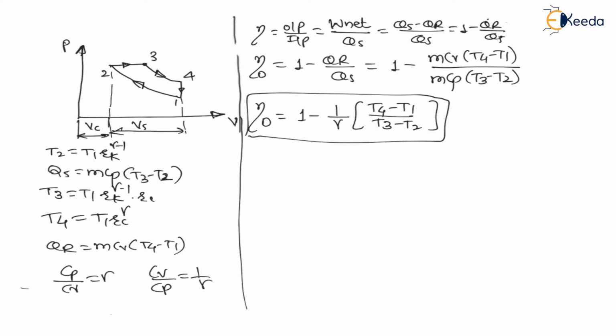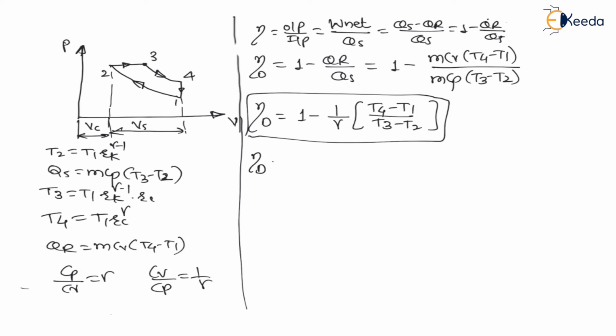Now, my dear students, let us derive the formula in terms of compression ratio, expansion ratio and cutoff ratio. Now, here put the value of T4 as well as T3 and T2 in the equation in terms of T1.